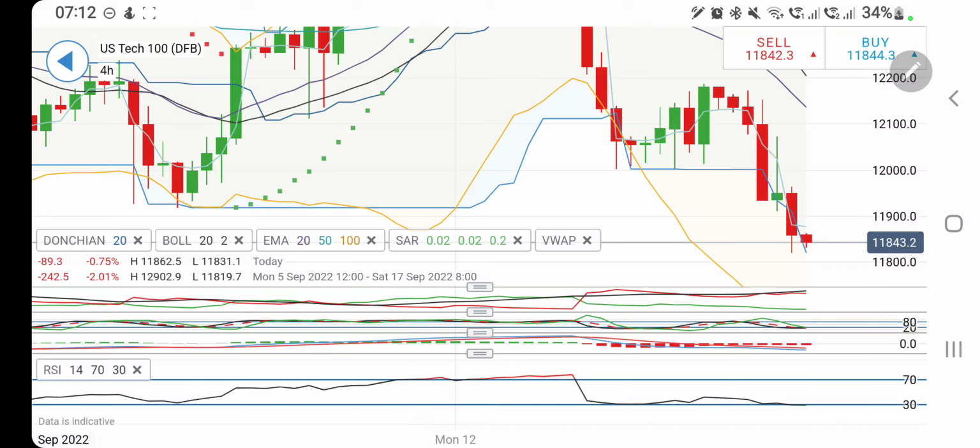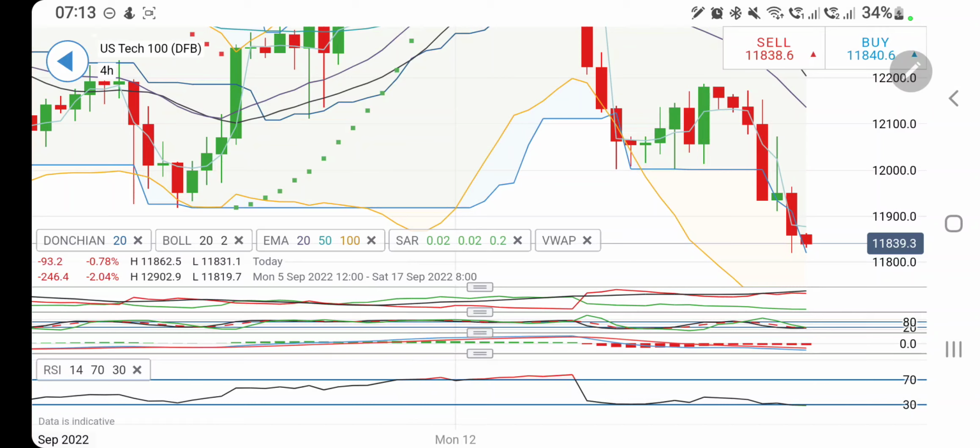Considering this, yes, you can go long at 11,870, but then 11,920 as the resistance, 11,970 as the resistance, and then 12,000. Yes, if it trades beyond 12,000, there could be a little bullishness, might take it towards 12,040, very strong resistance, and 12,100, the next strongest resistance. Beyond 12,100, it will fly high, and then you can expect it to achieve 12,300 levels.